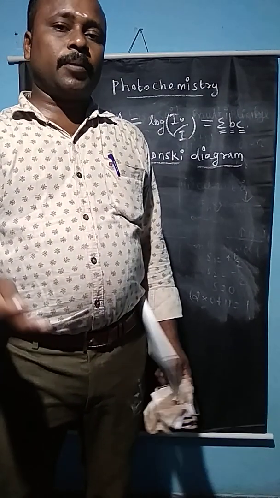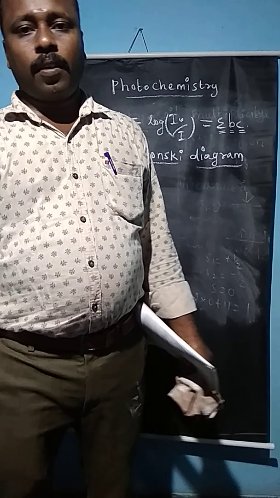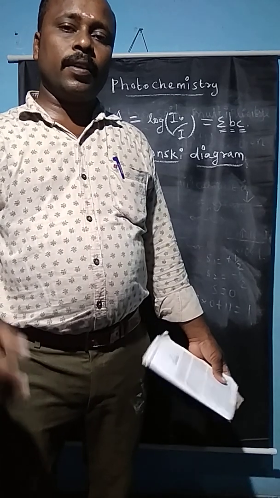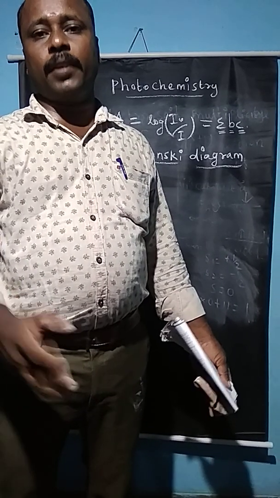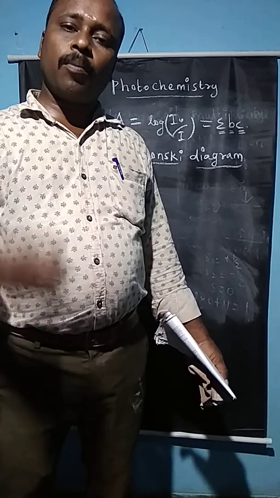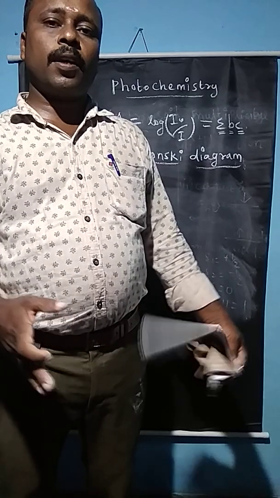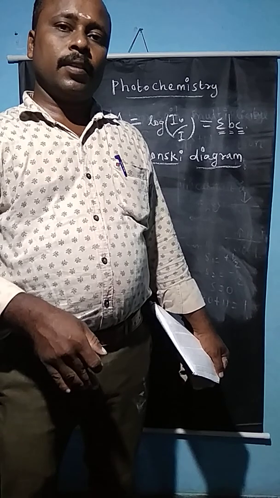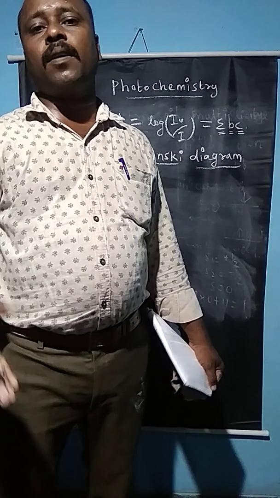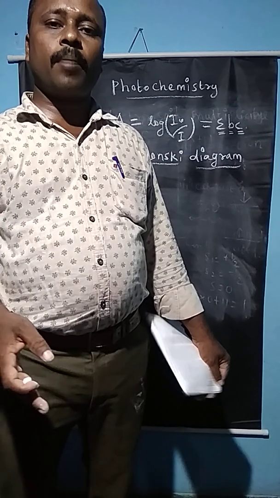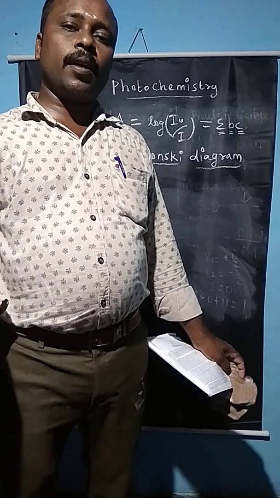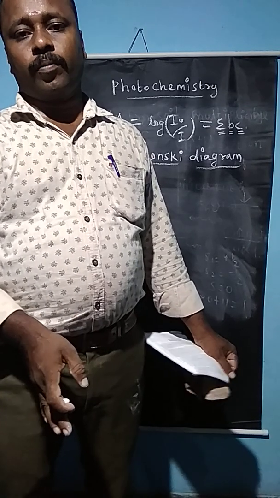Here three types of transition occur. Every molecule has the ability to absorb light, and the electron gets promoted from a lower energy level to a higher energy level. That is, the electron is transferred from a bonding molecular orbital to an antibonding molecular orbital.